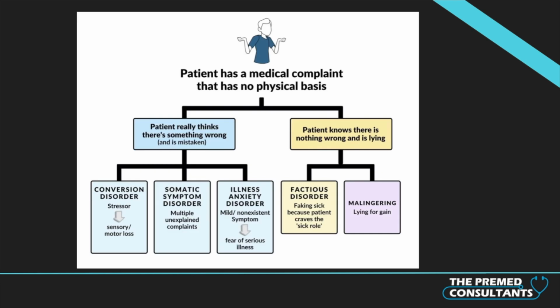And I've taken this infographic from the TPC MCAT book, and this is just a framework to think through the disorders we've talked about. So as you can see, for conversion disorder, somatic symptom disorder, and illness anxiety disorder, the patient really does think there's something wrong with them. In factitious disorder and malingering, the patient knows there's nothing wrong and they're lying. But remember that for these 4 disorders here, the motivation is unconscious, okay? The person can't control what they're doing. Whereas malingering is not really a disorder because these patients are simply lying.